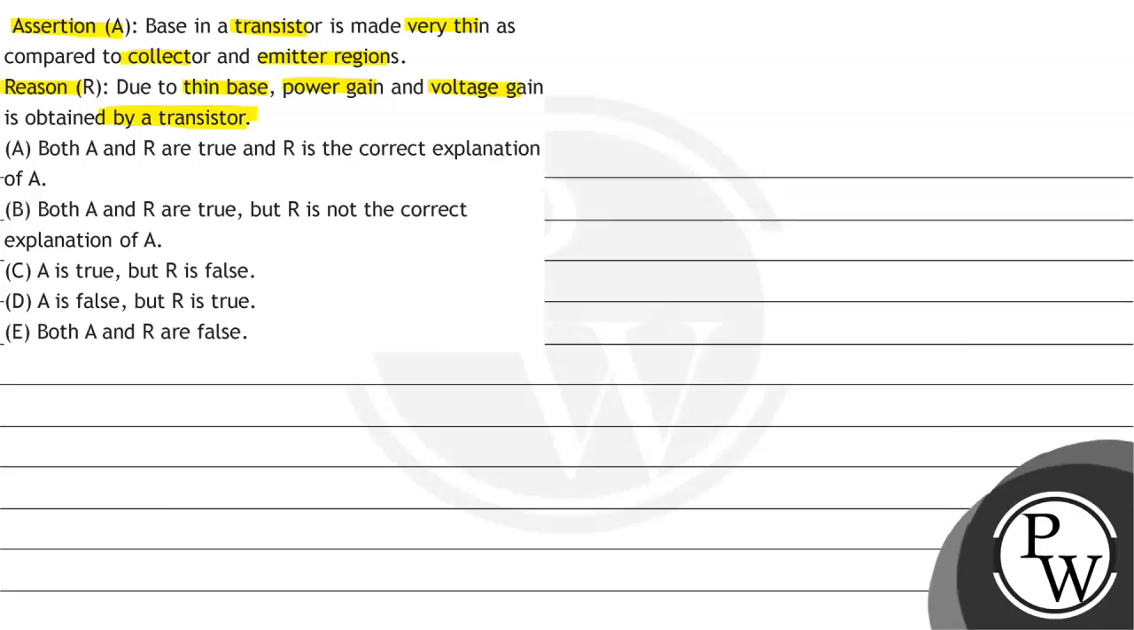So let us first revise the key concept behind this question. So what are the key concepts behind this question? The first key concept is current gain. It is denoted by beta and its formula is given by delta IC upon delta IB. Here delta IC is the change in current in collector and delta IB is the change in base current.